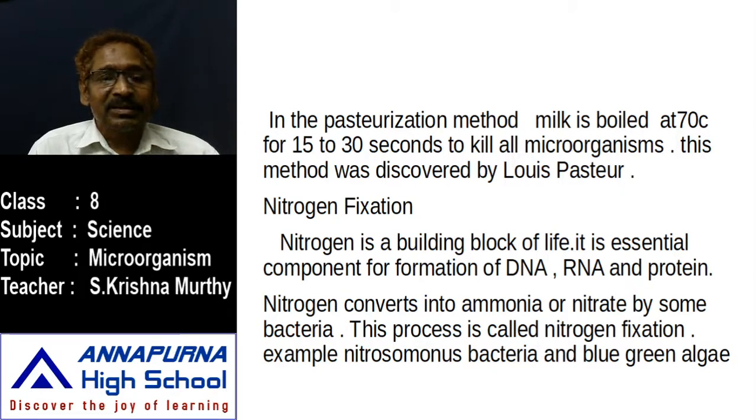By bacteria or by the process of plants. Some plants can convert nitrogen into nitrate and nitrite, and some plants cannot convert the nitrogen into ammonia or nitrate. Such kinds of plants we have already discussed.